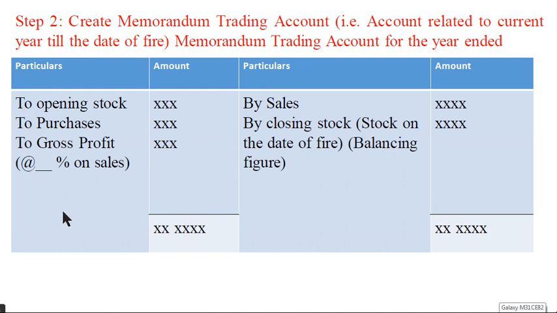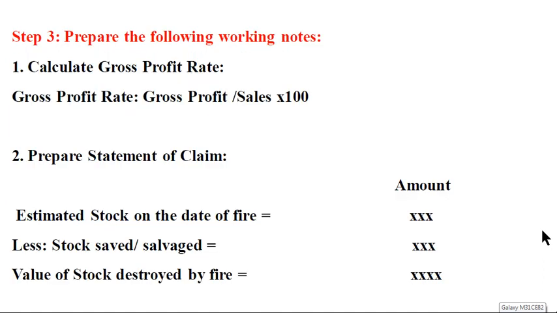Next, gross profit as a percentage of sales. We calculate the percentage on sales, then we get the amount of gross profit. Closing stock is the balancing figure. So we open this memorandum trading account. This is the second step of calculating the claim. Let us see the next step.